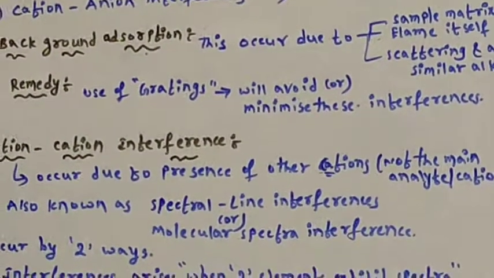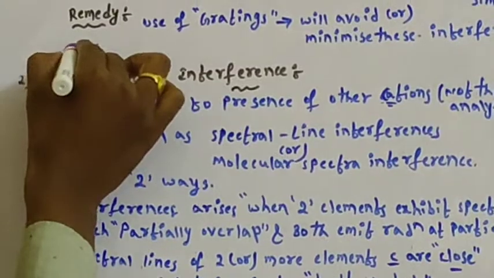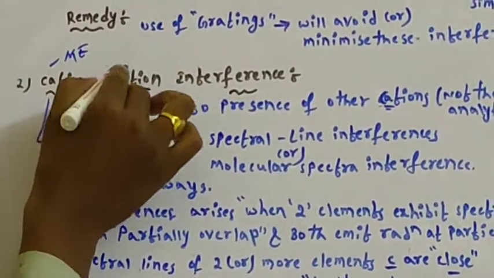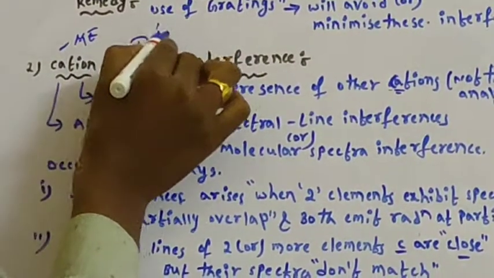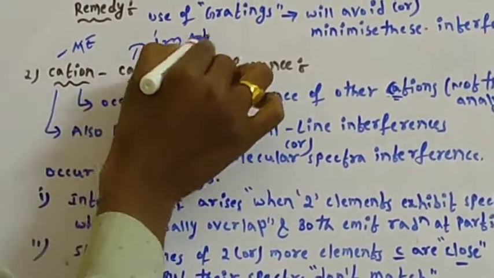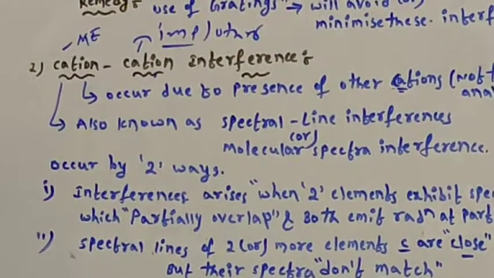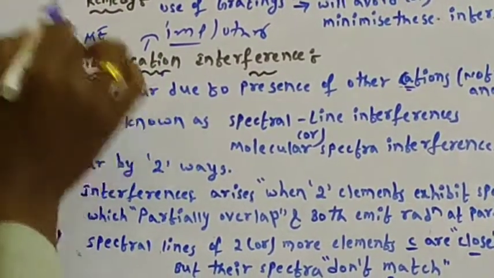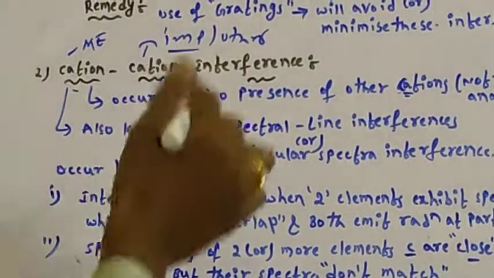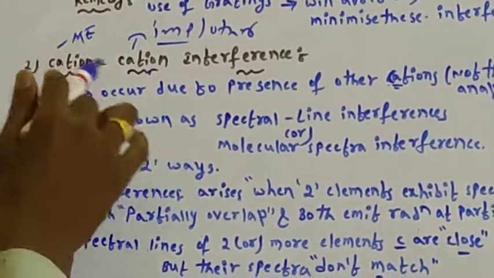Second one, cation interferences. The name itself indicates it. The first cation is the main element. The other cation is not the main element, it is an impurity, another element that interferes during the analysis of the main analyte cation.